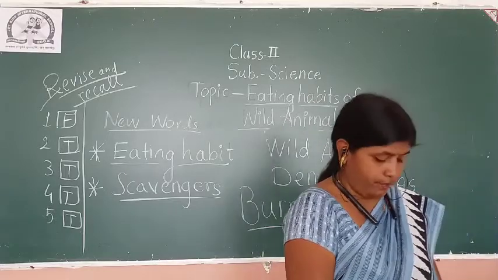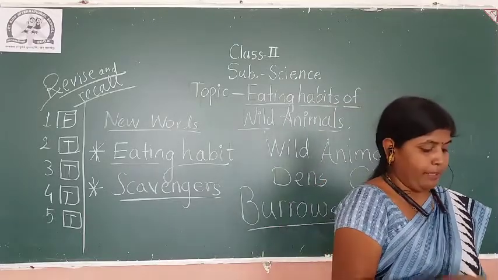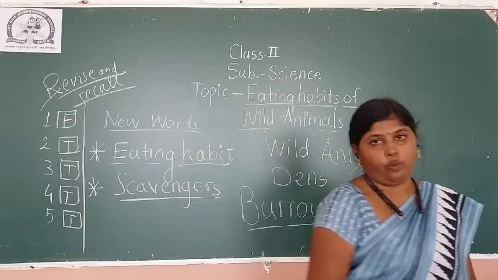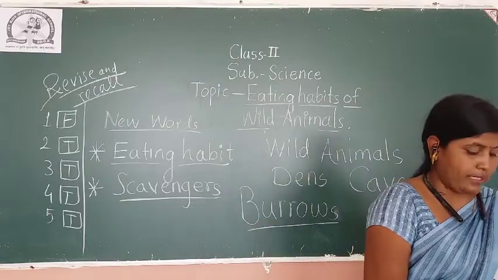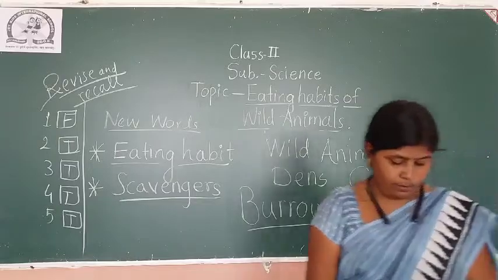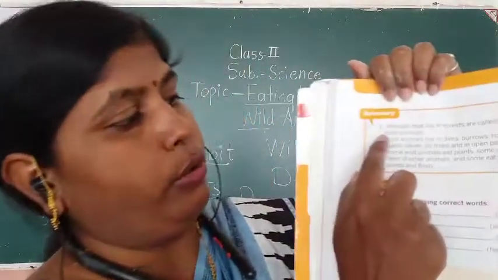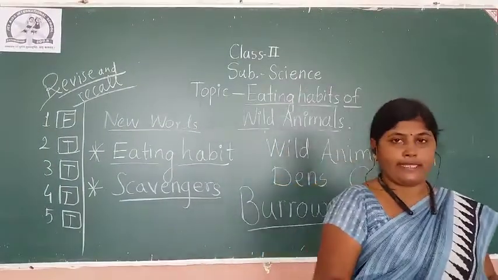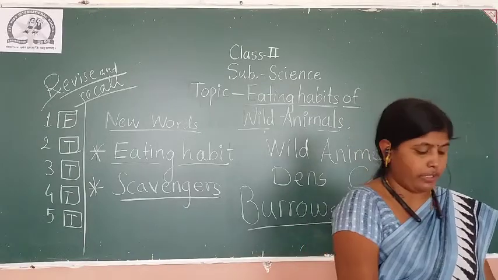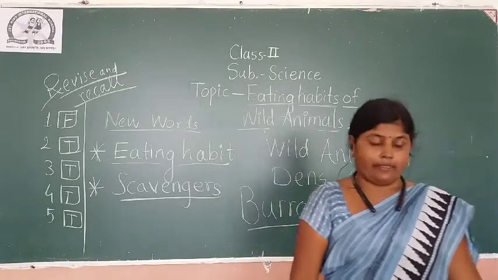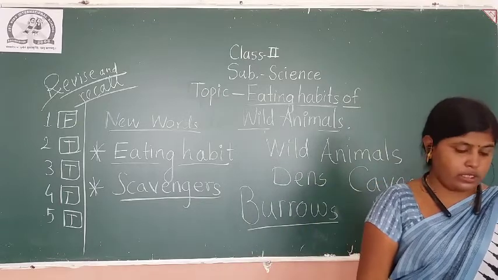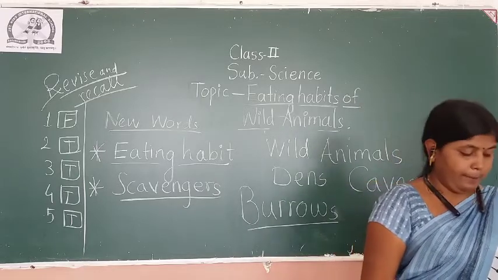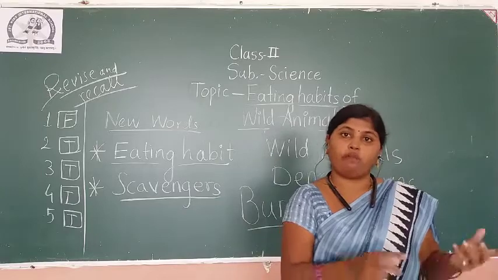Let's see together column. Now you have to open page number 14. In that a summary is there, okay, and keywords they have given us. So those 2 points we will take in this video. For example, summary. So you have to open page number 14 and look here carefully in your textbook. Now see. Number 1. Animals that live in forest are called wild animals. Yes, I hope you understood this point. Now number 2. Wild animals live in dens, burrows, holes, nests, caves, on trees and in open places. So these are the different names of homes of wild animals.